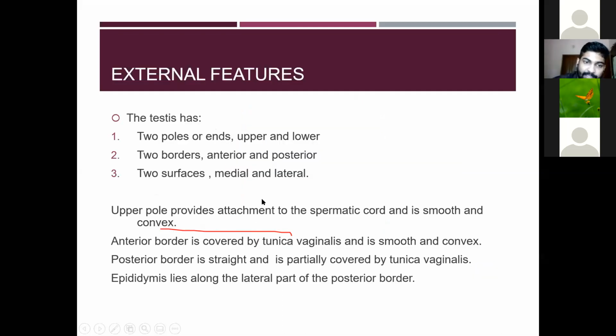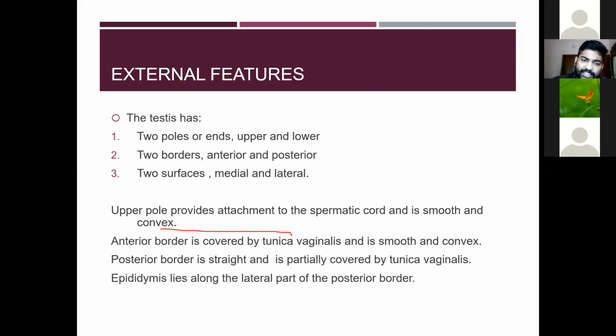Both the upper pole and the lower pole are smooth and convex, and the upper pole provides attachment to the spermatic cord. The anterior border of the testis is covered by the tunica vaginalis and is smooth and convex.